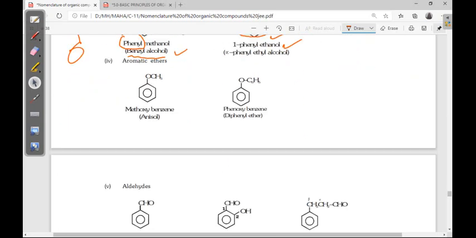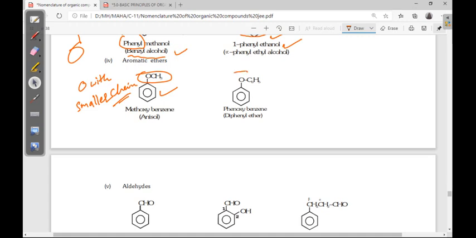Next, aromatic ethers. See, oxygen is always with the smaller chain, right? So methoxybenzene, it is not a bigger functional group. Methoxy, this alkoxy does not have any suffix. It is considered just a prefix, meaning substitution only.